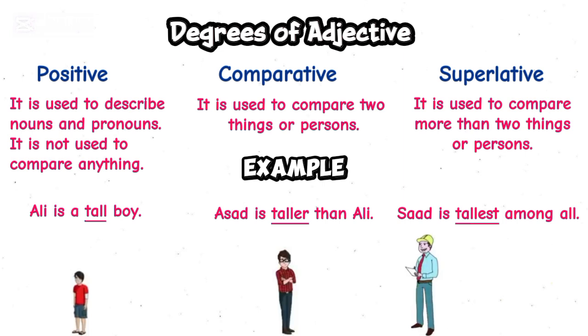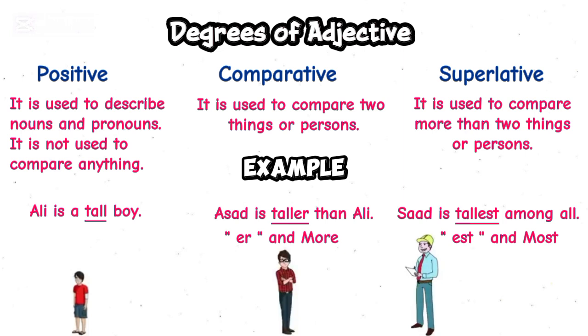When we make a comparison, we use degrees of adjective, and for making the comparative and superlative degree, we add ER and EST at the end of the positive degree. When we have to make a comparative degree or superlative degree of an adjective, we just add ER at the end for the comparative degree or EST at the end for the superlative degree. We also use more and most. More is used when we make the comparative degree and most is used when we make the superlative degree.